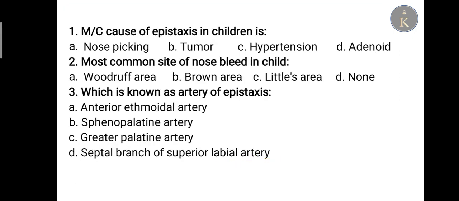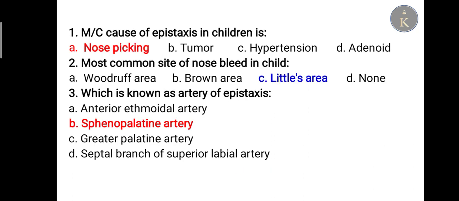So these are some MCQs from epistaxis. What is the most common cause of epistaxis in children? Options are given. What is the most common site of nosebleed in a child, and which is known as the artery of epistaxis? You can see the answers. The most common cause of epistaxis in a child is nose picking. The most common site of nosebleed in children is Little's area, and the artery of epistaxis is the sphenopalatine artery.